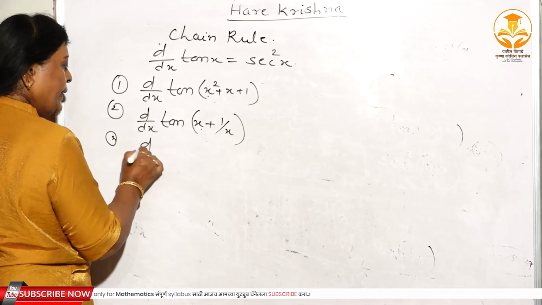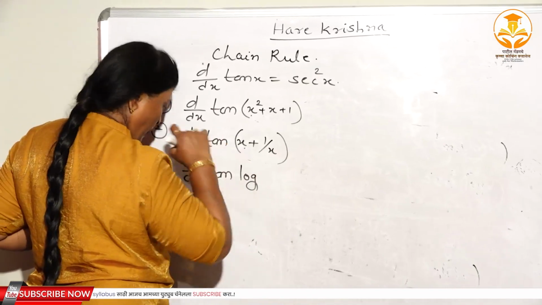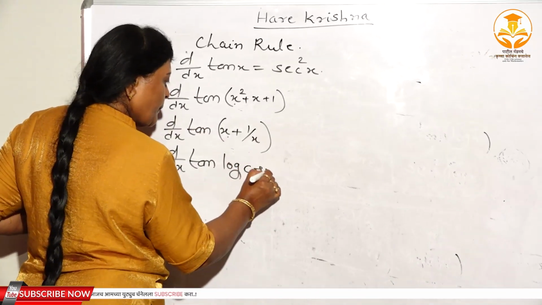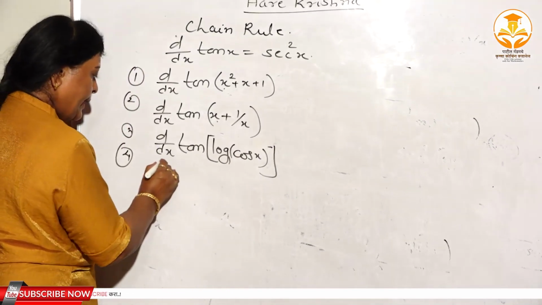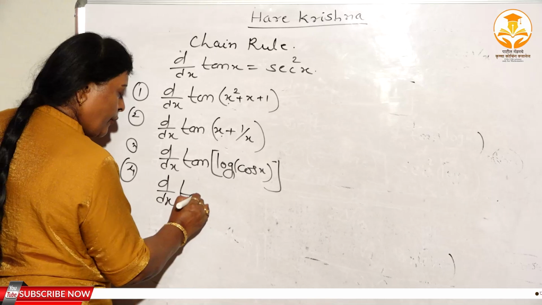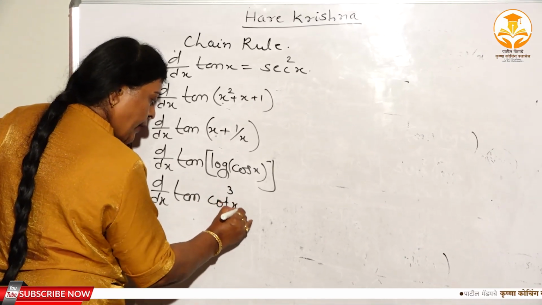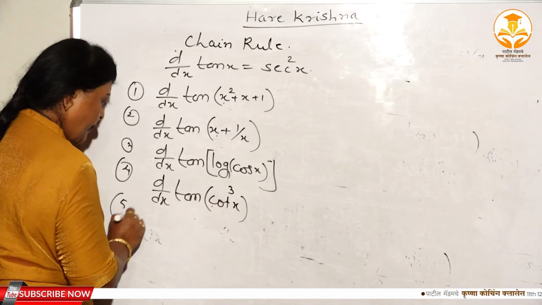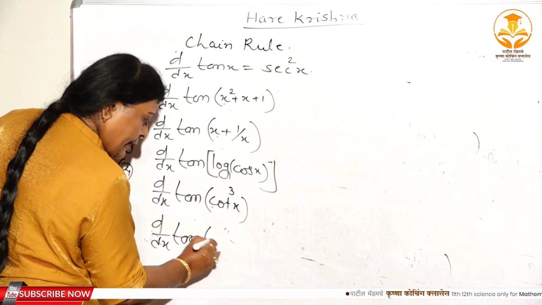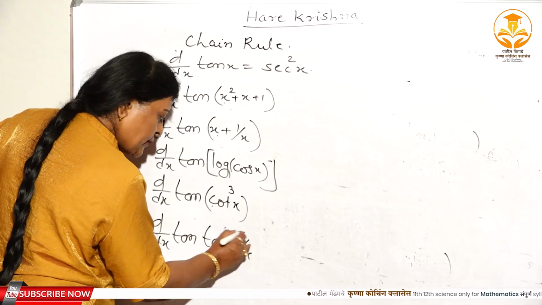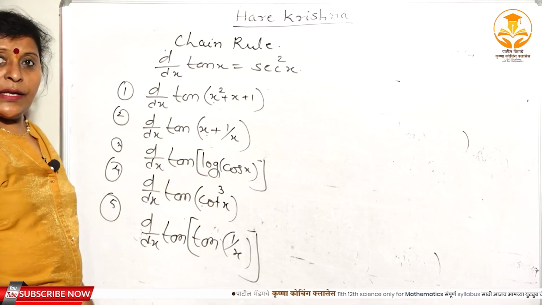Again, third, d/dx of tan of log of cos x. Fourth one, d/dx of tan of cot cube x. Again, fifth one, d/dx of tan of 1 by x. Right? See again the 5 problems.